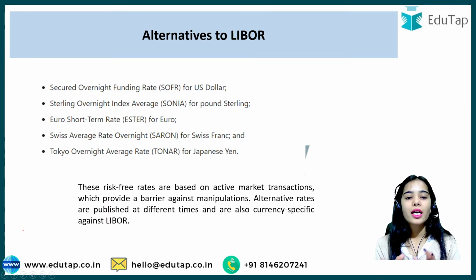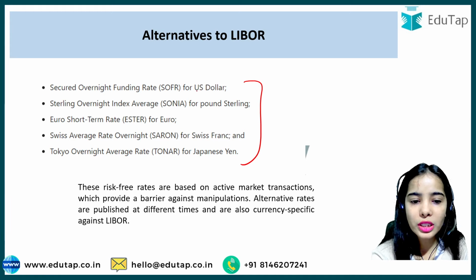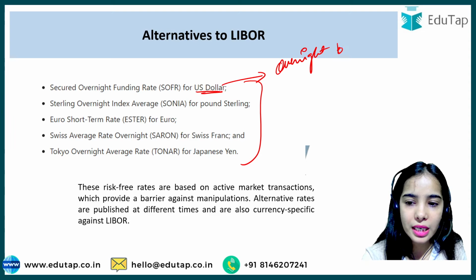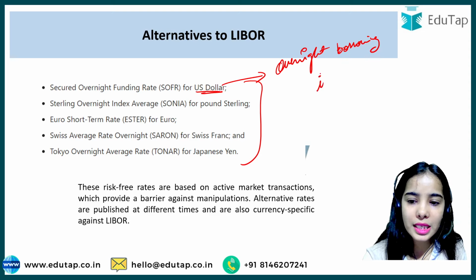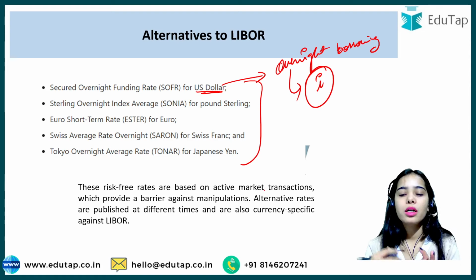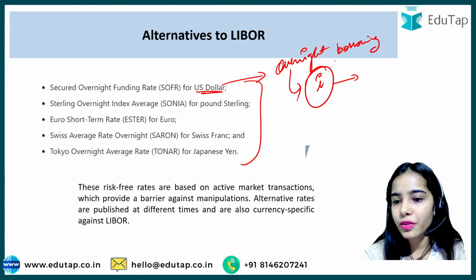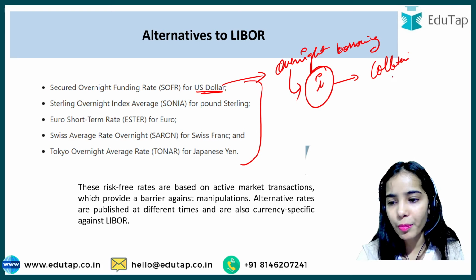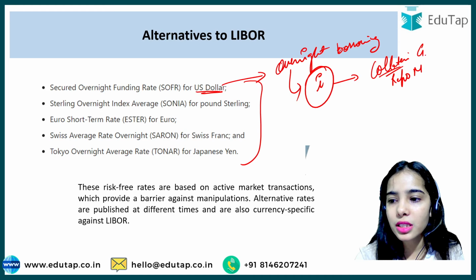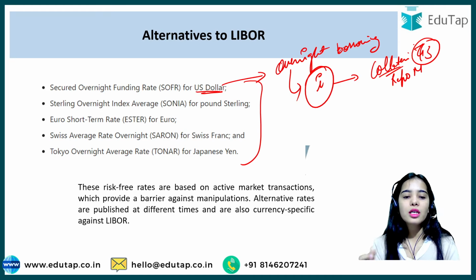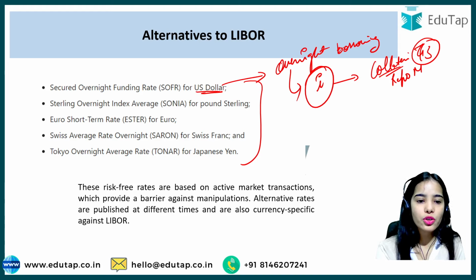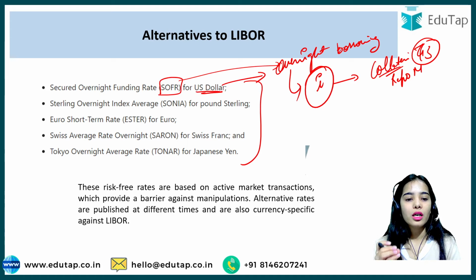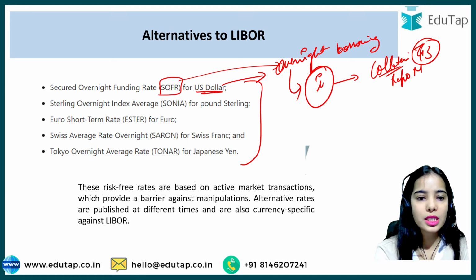Okay, so here are the alternatives to LIBOR. For the US dollar, we have understood that for the overnight borrowing, there is an interest rate that is charged in the repo market. This interest rate is for the collateralized repo market, where the collateral is the government treasury securities. It is released by the Federal Reserve. So for the US dollar, SOFR is based on the overnight cash rate. So SOFR is for the US dollar. This is the alternative to LIBOR.